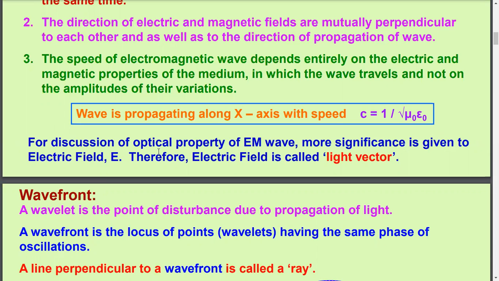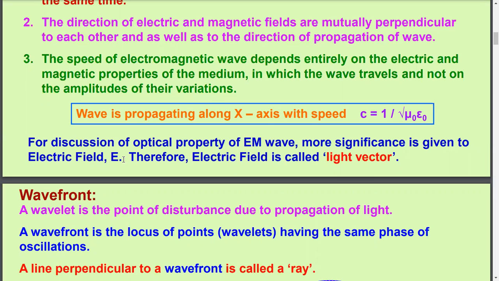Now, for discussion of optical property of electromagnetic wave, more significance is given to the electric field E, not magnetic field, because most of the materials interact with the light in terms of electric field, not in terms of magnetic field, because you know that material is made up of tiny particles called atoms, and atom consists of moving charged particles like electrons,